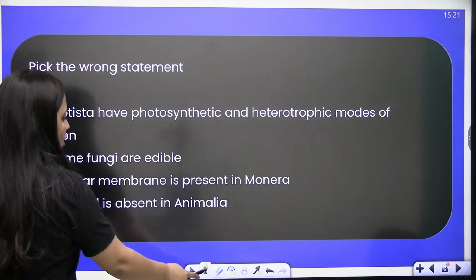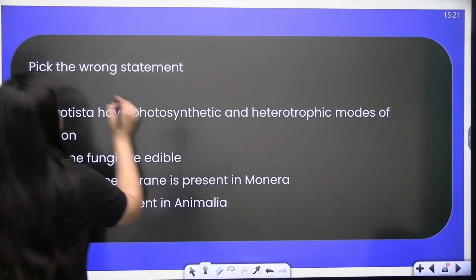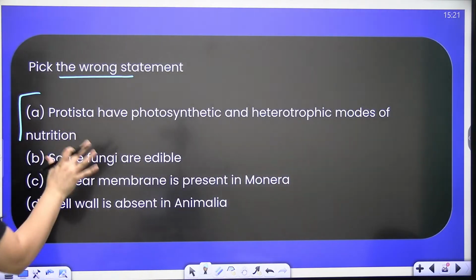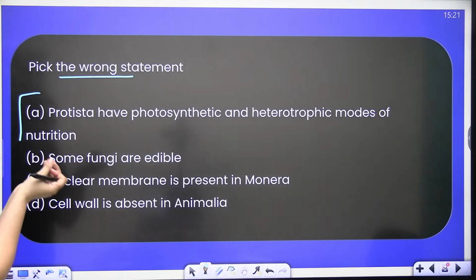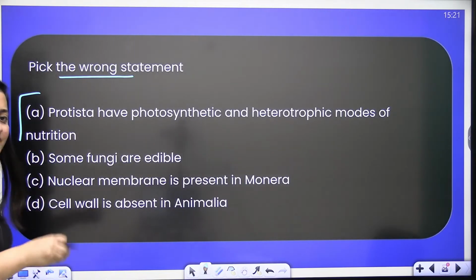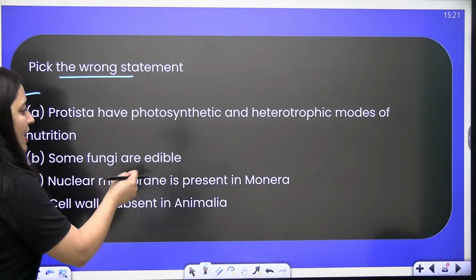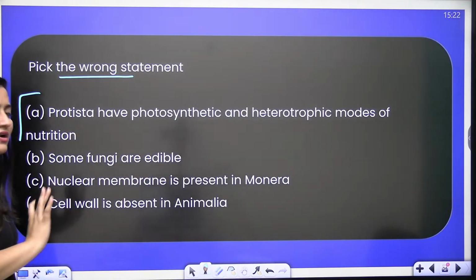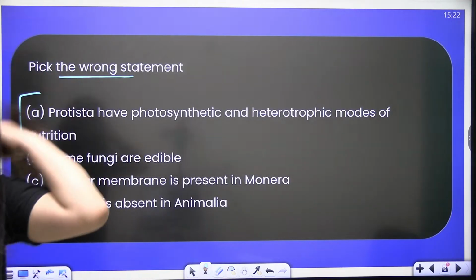So now pick up the wrong statement. Protista have photosynthetic and heterotrophic modes of nutrition. Some fungi are edible. Nuclear membrane is present in Monera. Cell wall is absent in Animalia. What should be the correct answer here?